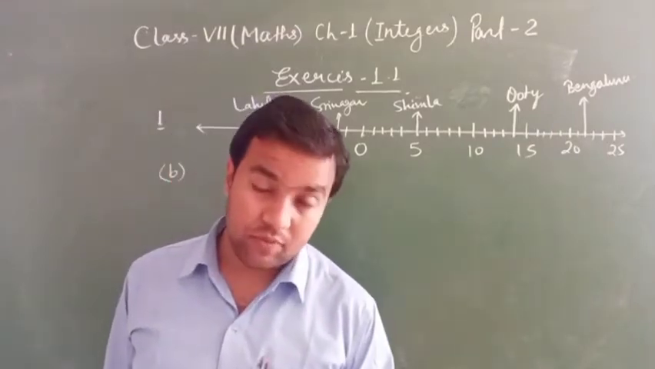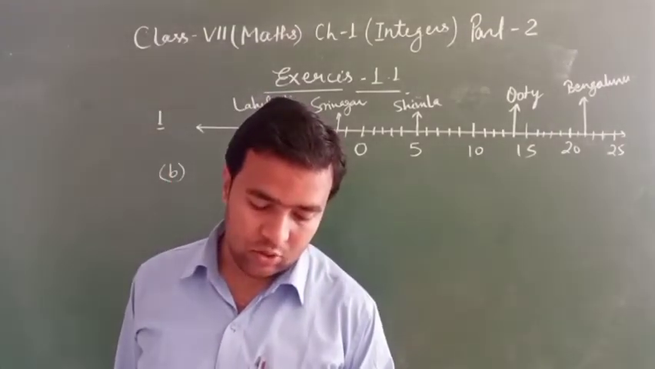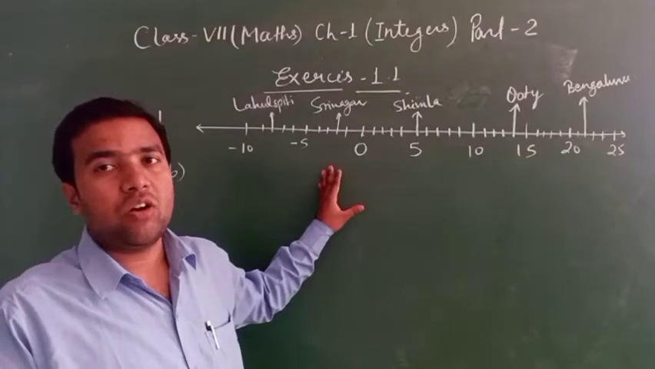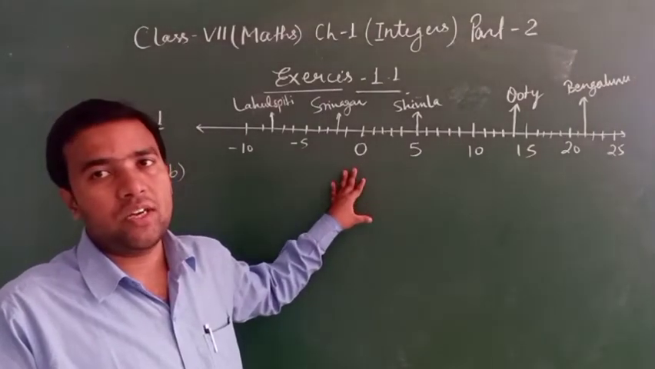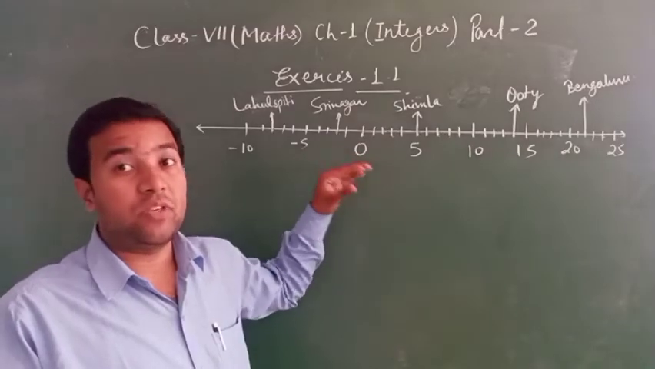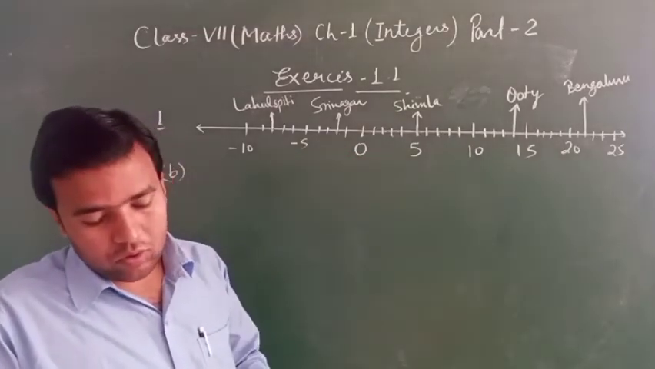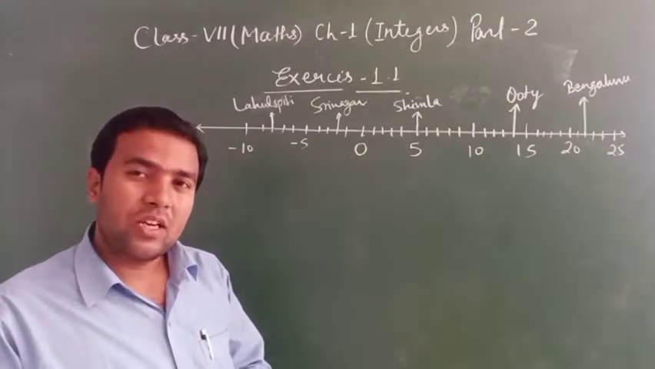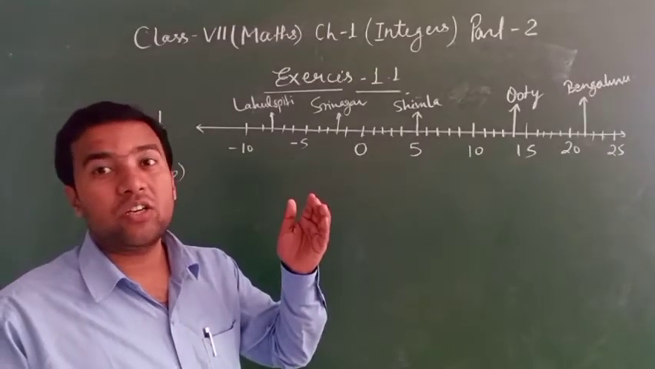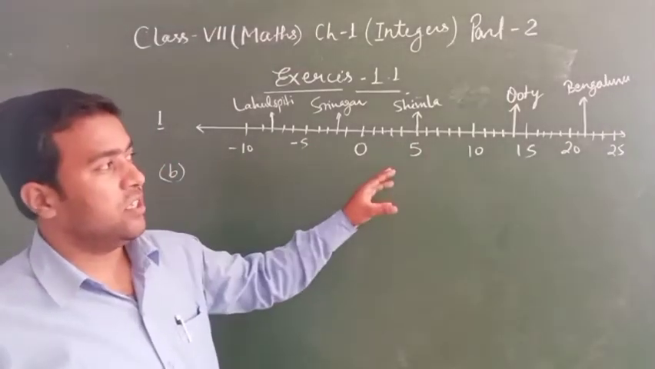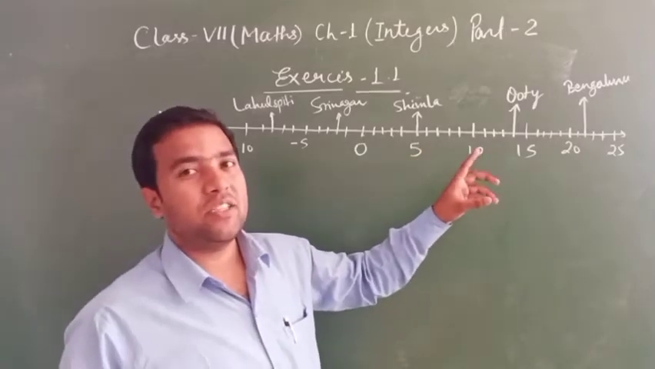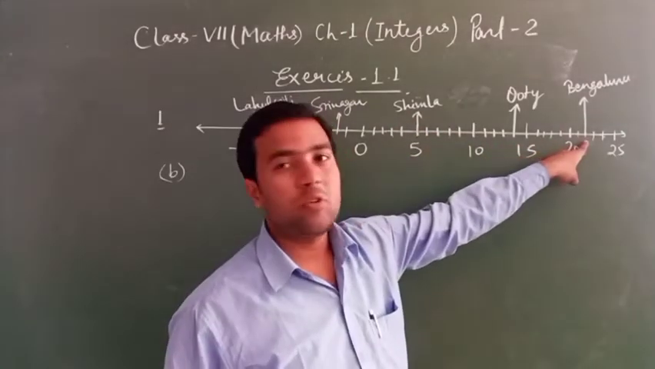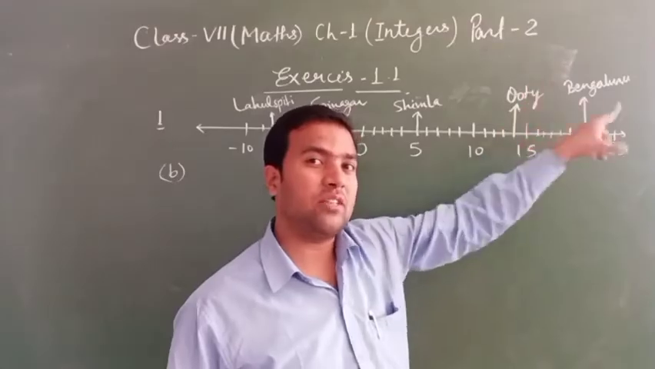B part: what is the temperature difference between the hottest and the coldest places among the above? Means here you search which is the hottest place and which is the coldest place. After that, find the difference between them. So hottest means if the temperature is maximum, that is hottest. You see which place's temperature is maximum in positive. So Bangalore, 22 degrees Celsius, is the hottest place.